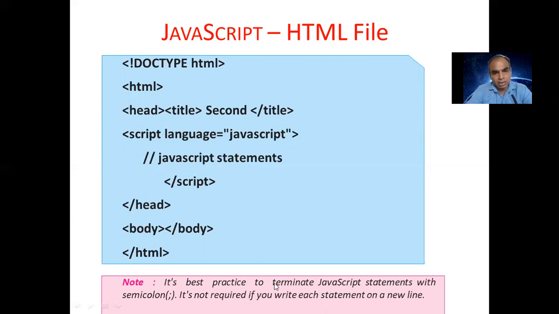It is best practice to terminate a JavaScript statement with a semicolon. Any statement you write in between script and slash script, you should close with a semicolon. It's not required if you write each statement on a new line. One by one, you use the semicolon and go to the next statement, or continue on the same line, you can type the code. Got it?